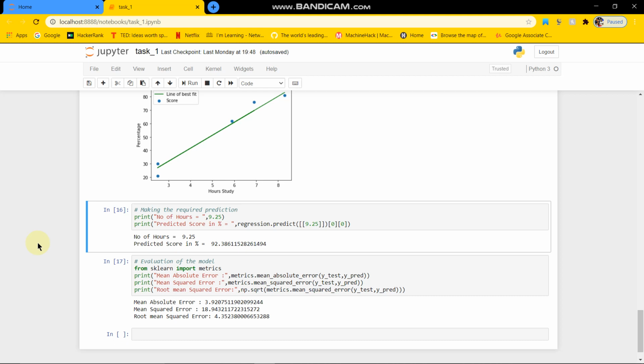And then for our initial question, where the number of hours spent is 9.25, what will be its predicted score? So we have the predicted score to be 92.38, and then we are checking our model evaluation factors like the mean absolute error, the mean squared error, and the root mean squared error, and we can see the respective values of our evaluation.